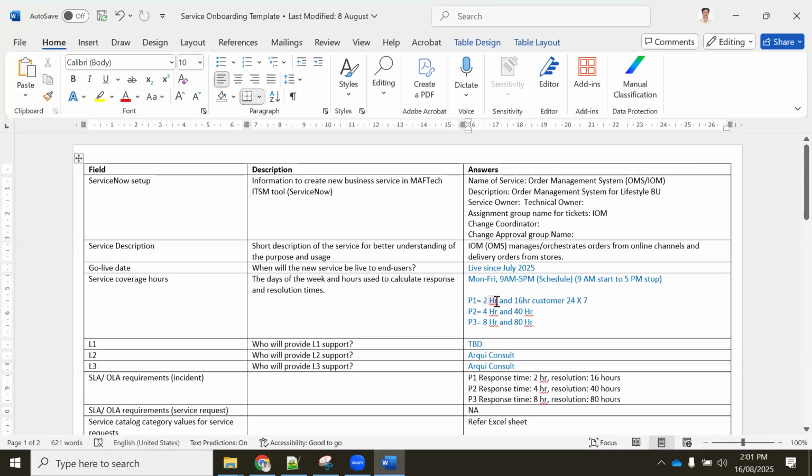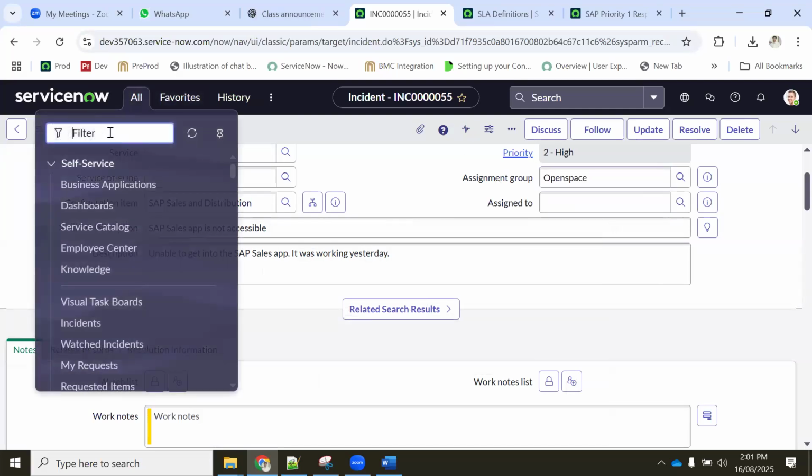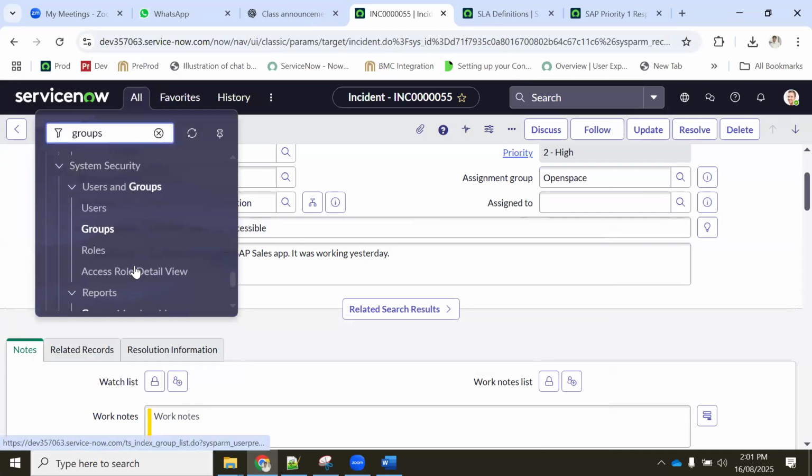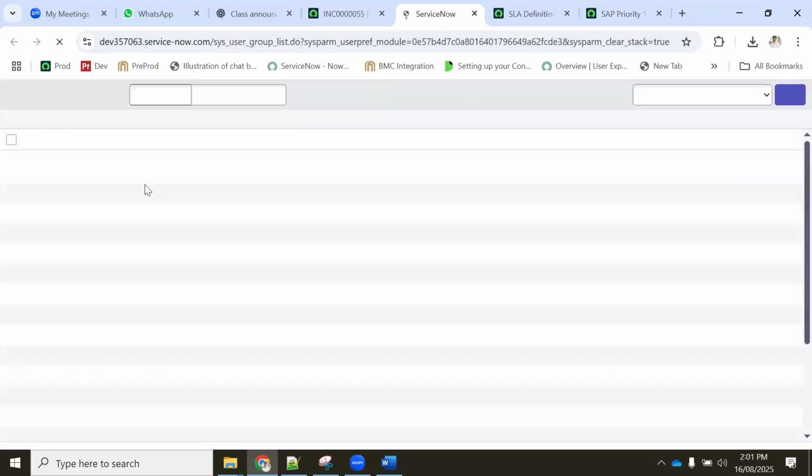So one is response we configured, one is resolution we configured, 16 hours. Okay, now let's see the ticket. But before that, I wanted to see why members are not getting added into this group. Groups under user administration.